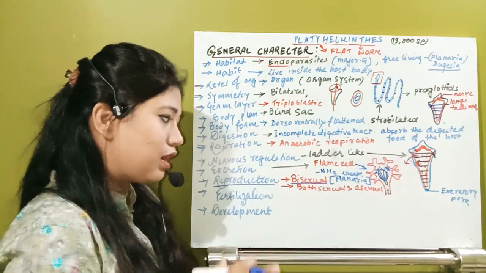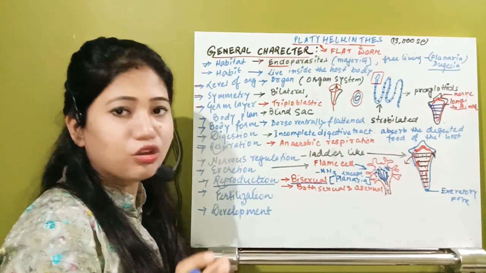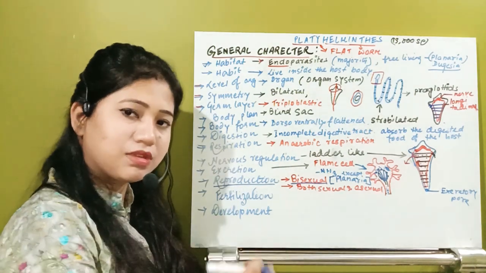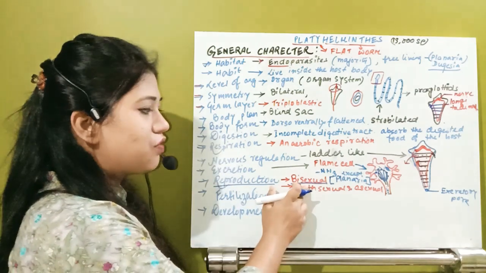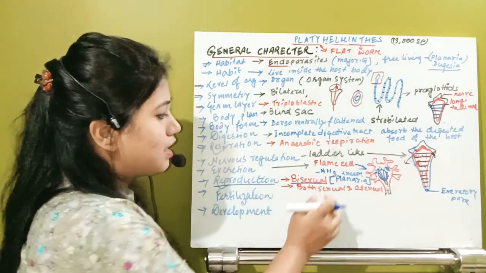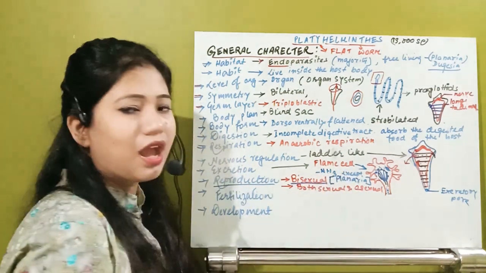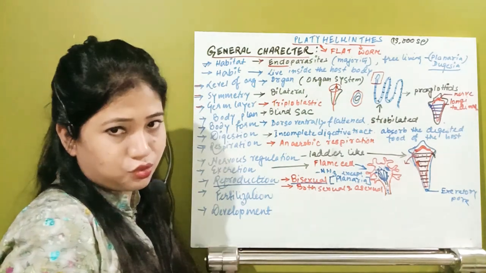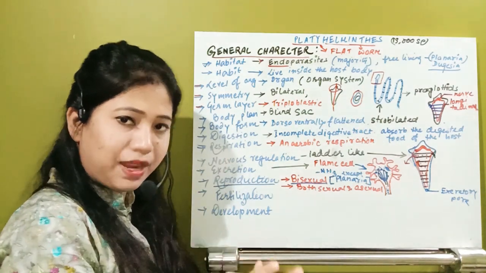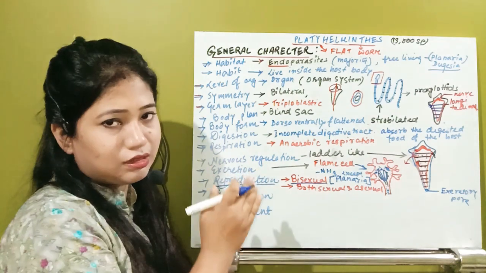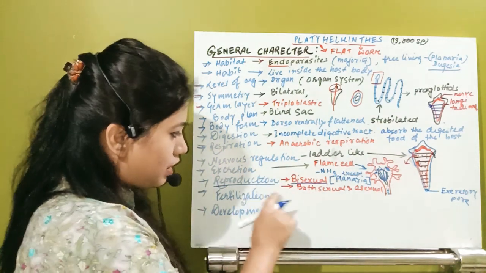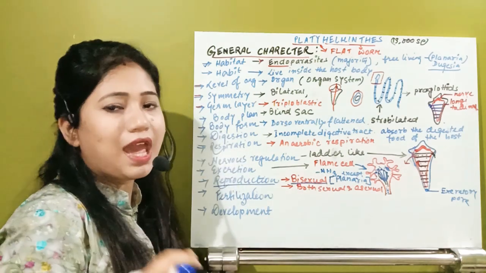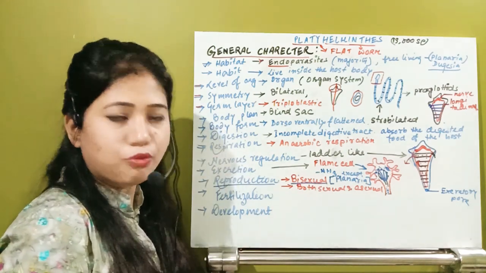So they are unisexual, or not hermaphrodite. The female organism is different, the male organism is different. So they are generally bisexual, but there are some organisms that are unisexual too. Suppose the planaria have male planaria and female planaria that exist. Now the next one, that is sexual as well as asexual type of reproduction.